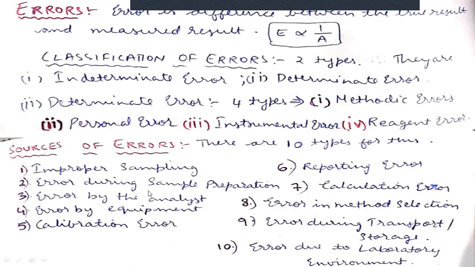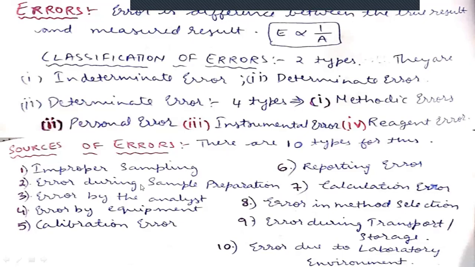The second one is error during sample preparation. Sometimes when we are preparing the sample, we skip some important steps. We're not following the exact method that we get from the Indian Pharmacopoeia. Sometimes some steps are avoided, so we get errors.